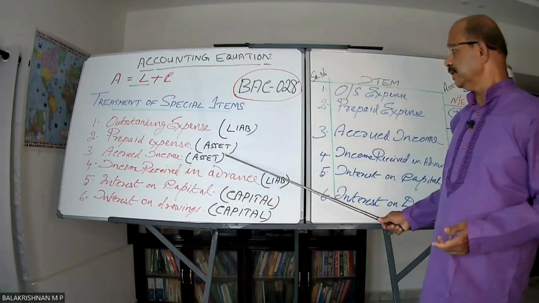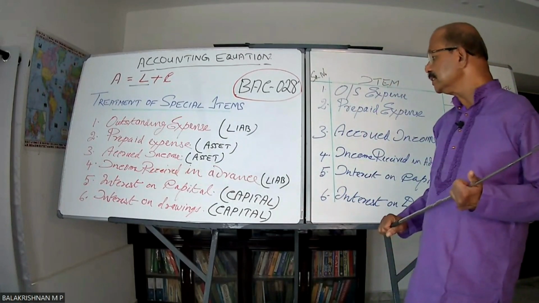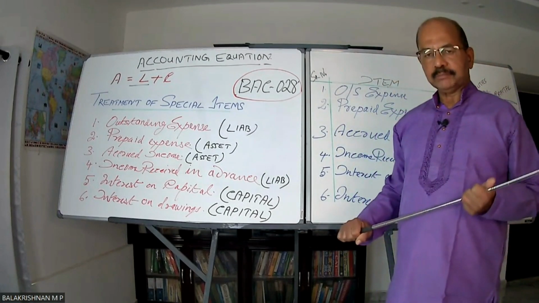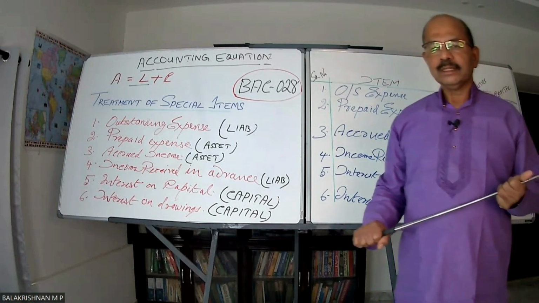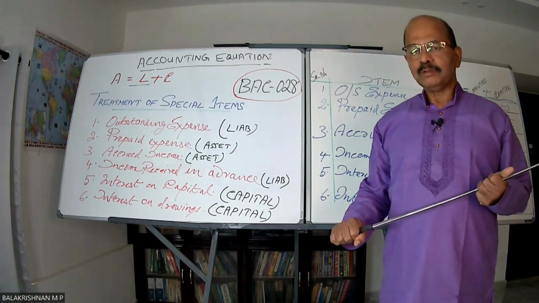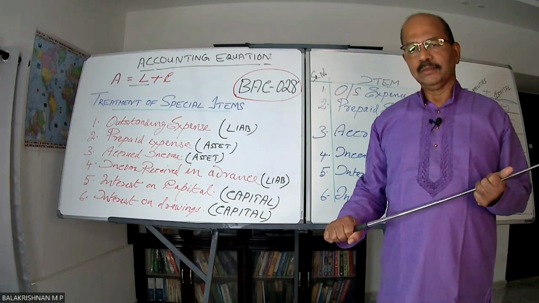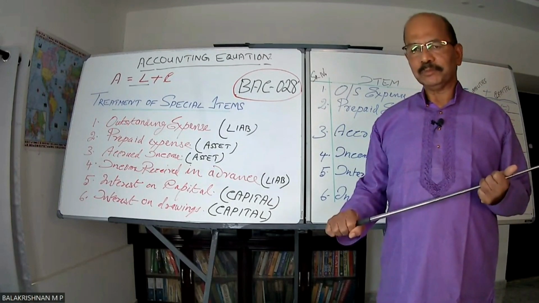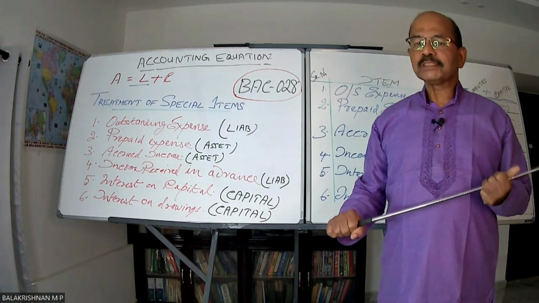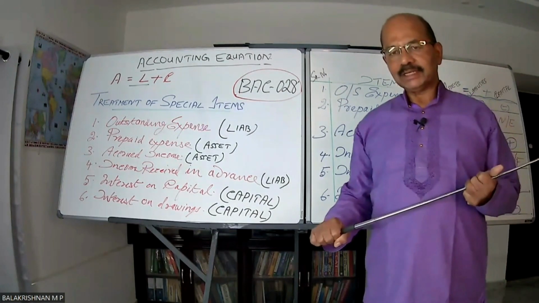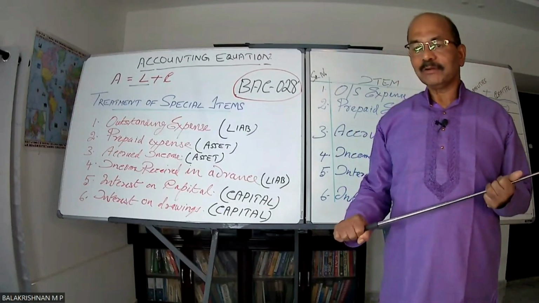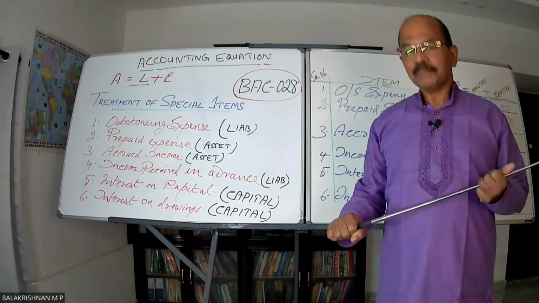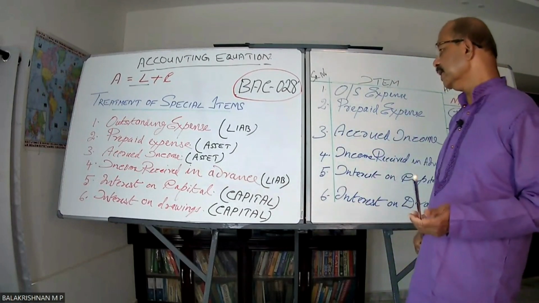Okay? Right. Next is income received in advance. This is the opposite of whatever I just mentioned. It so happens that someone was supposed to make me payment only till the year end, for my service only. But he told me to take for another 6 months also. Somehow it came to me that for the next 6 months, extending beyond the current financial year, it is an income received in advance because I have not yet extended my service to him. I may render him service. So I am liable to him, right? Hence it is a liability.